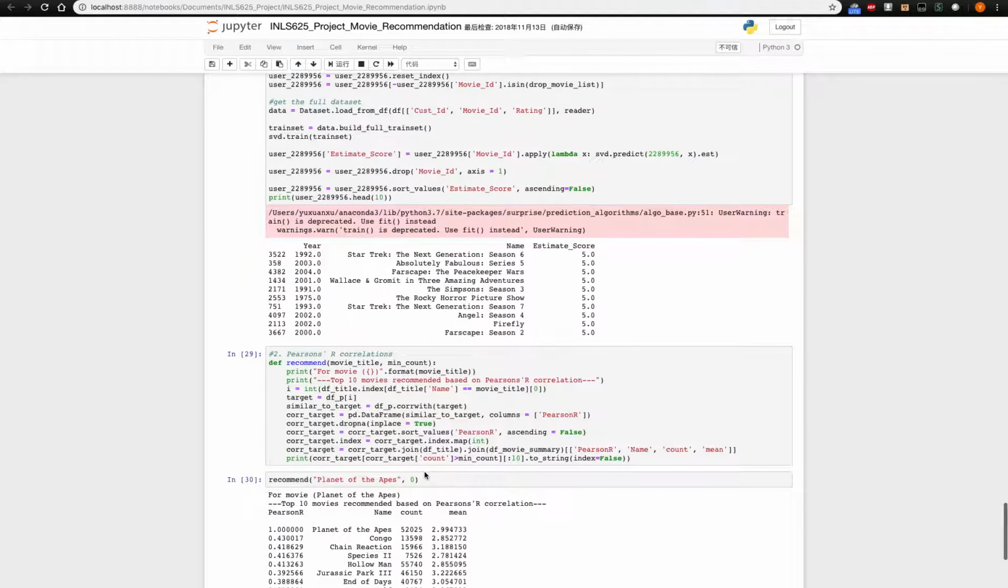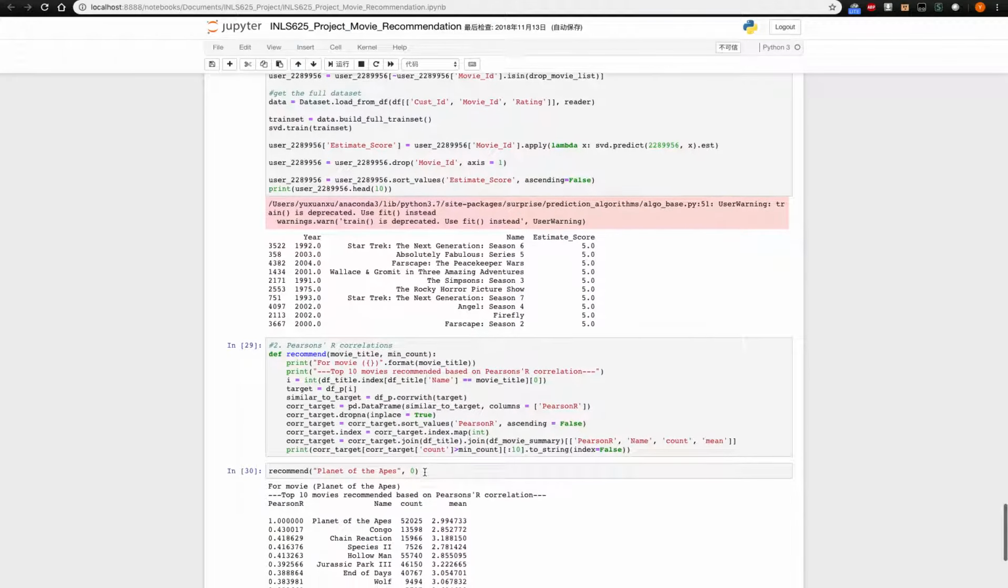Also, I implement the Pearson's R correlation method for the movie recommendation system, which after building the model, I can predict which movies to recommend when a user types in one of the specific movies. For example, the top 10 movies recommended for Planet of the Apes are these 10 movies, and for the movie Back to the Future Part 3, these are the 10 movies that are recommended for it.